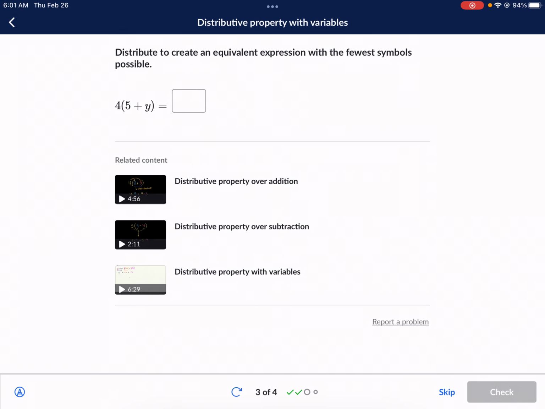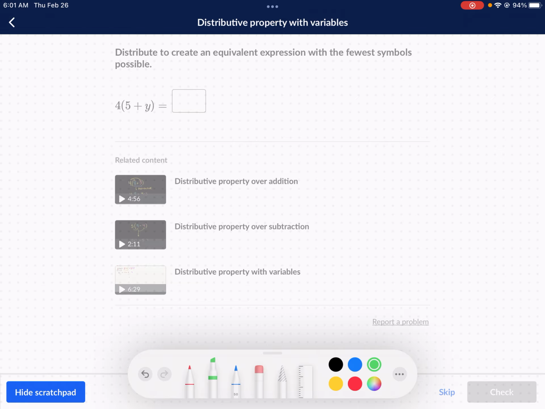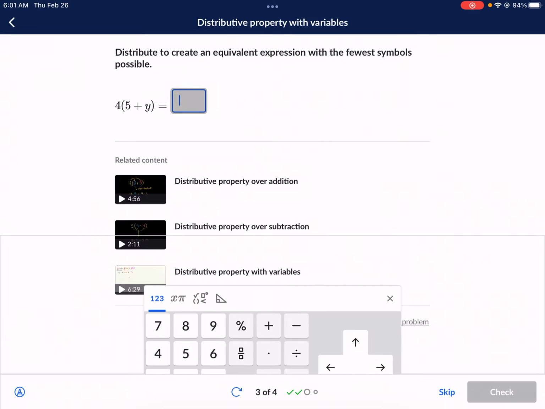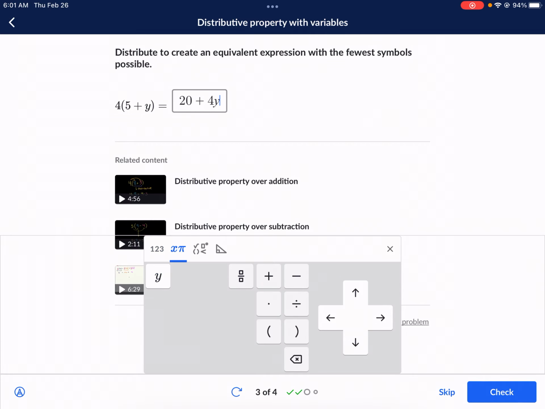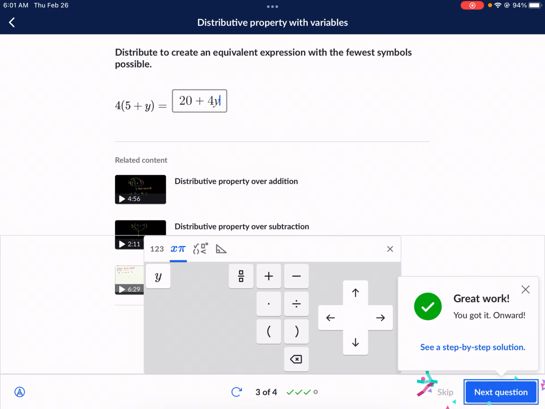Oh, here's a simple one. So we have 5 plus y. Again, we got to check to see if we can combine in there, and we can't. We don't know how much y is, so we're kind of stuck unless we use the distributive property. So we're going to do 4 times 5 plus, keep that plus the same, 4 times y. So we have 20 plus 4y, and that's our answer. So let's go ahead and type that in, 20 plus, keep that the same, 4 times y, or just 4y, and we're done. And now we just have one more.